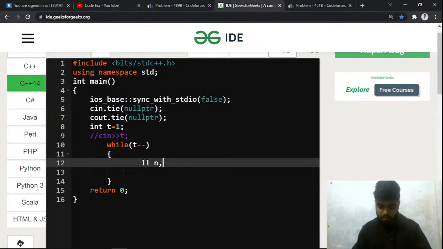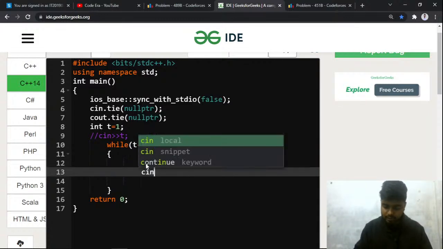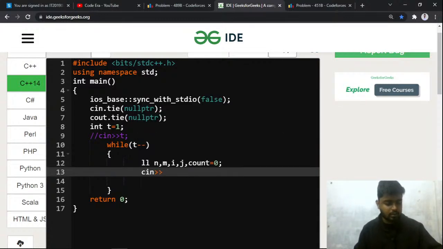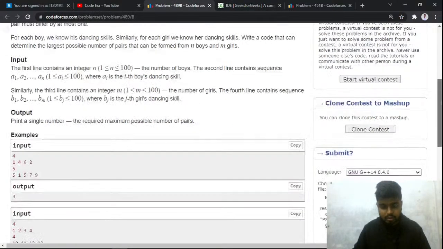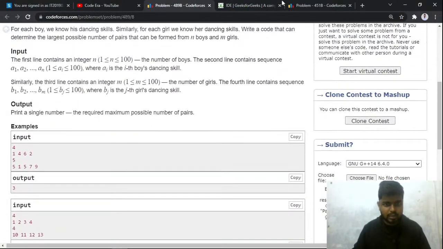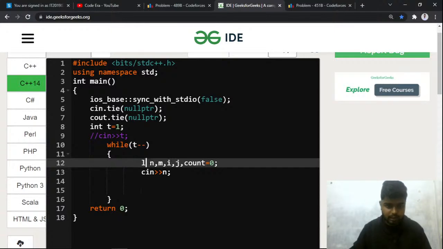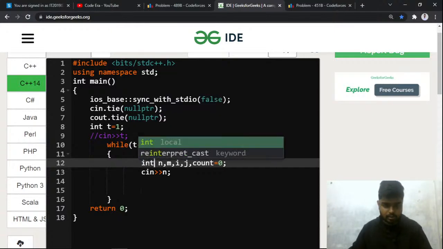Long n comma m comma i comma j, and let's say the count is initially marked as 0, right? After this I'll take c in n, and once I've taken this, what are the constraints? I think the constraints are not very high, so that is why I can do this, that is int, right?